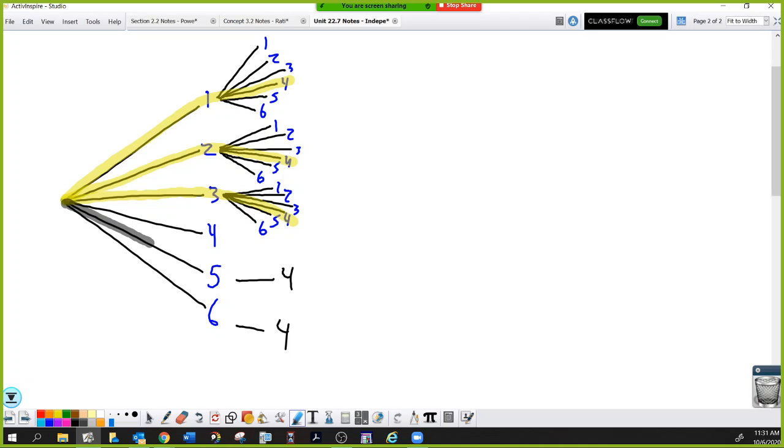I'm glad you never write this way. That's why I draw the tree diagram. Does it suck? Yes, it really, really does. Now, those 1, 2, 3, 4, 5 branches are you rolling the 4 with the second die.